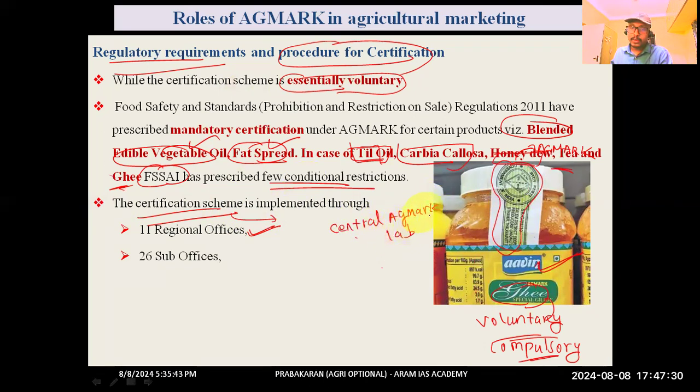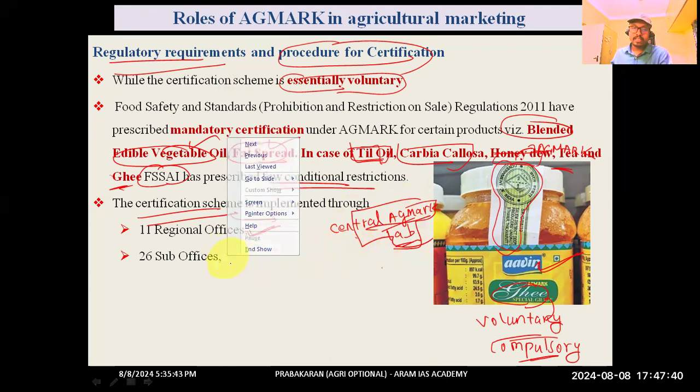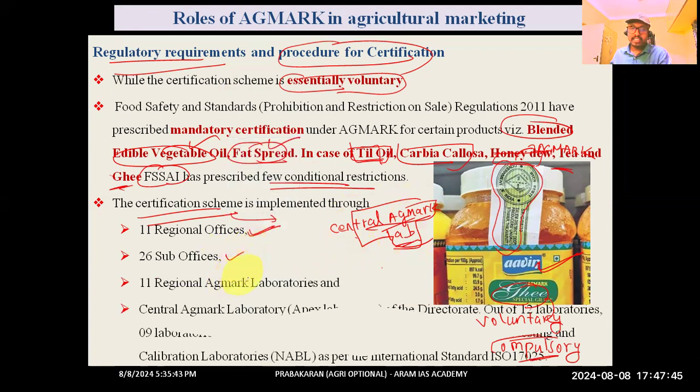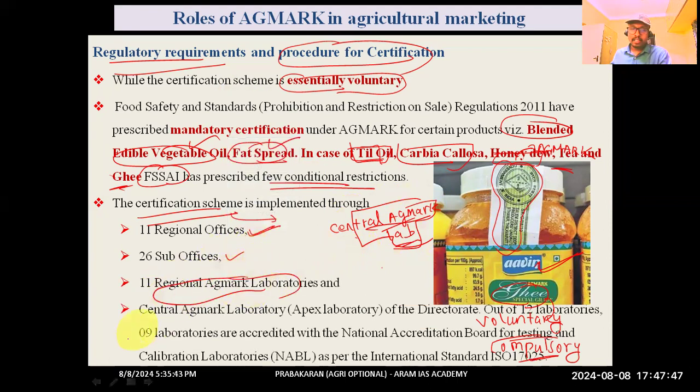If you are watching the video, type in the comment box where the Central AGMARK Laboratory was located in India. Other offices doing these regulatory activities were 26 sub-offices, 11 regional AGMARK laboratories, and one central AGMARK laboratory.